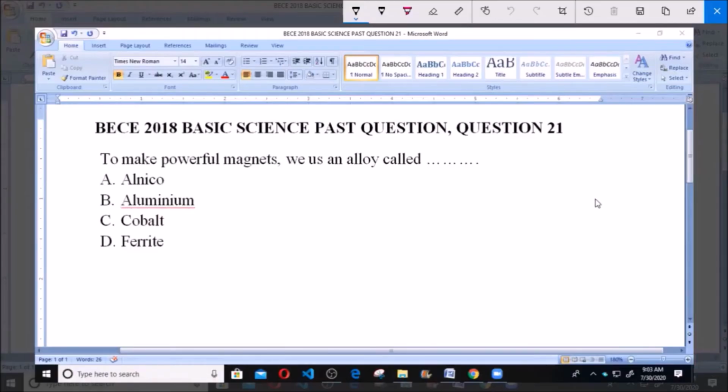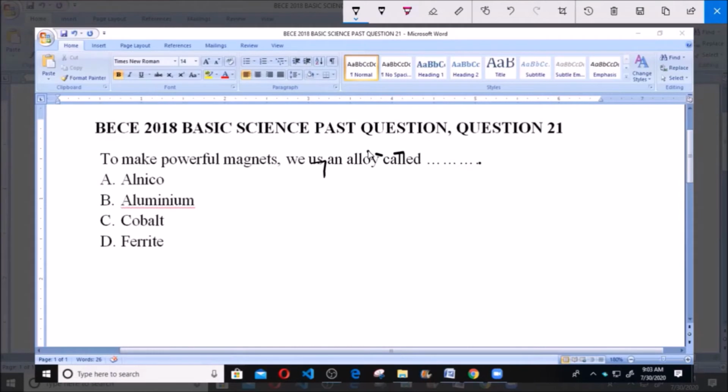Hello, good day. Today we're going to be looking at BECE 2018 Basic Science Past Question, Question 21. To make powerful magnets, we use an alloy called dash. A. Alnico, B. Aluminium, C. Cobalt, and D. Ferrite.